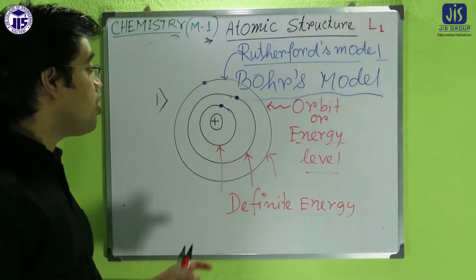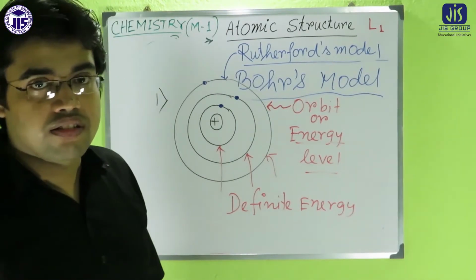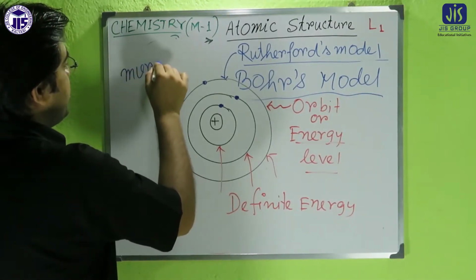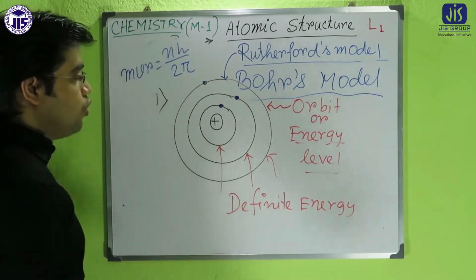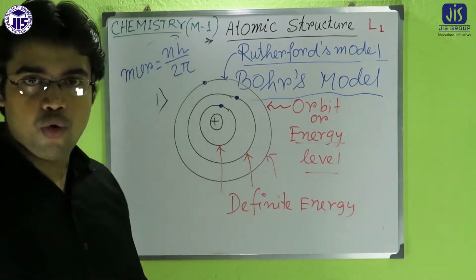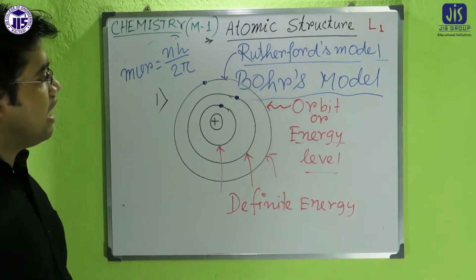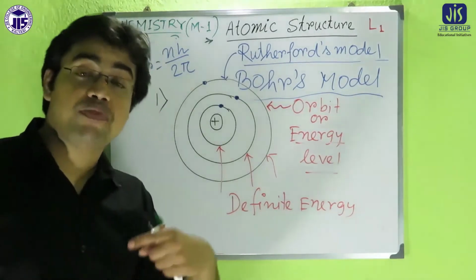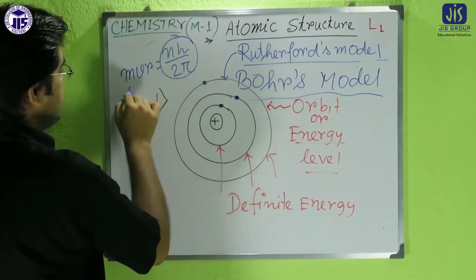Now which electron will be in which orbit? For that purpose there is an equation: mvr equals nh by 2 pi. According to Niels Bohr, the angular momentum of the electron is equal to nh by 2 pi. Now what is m?